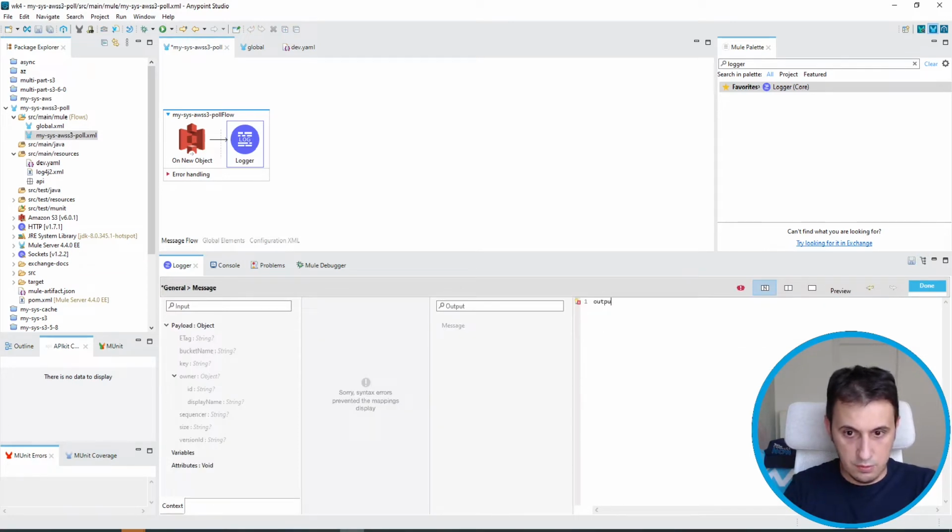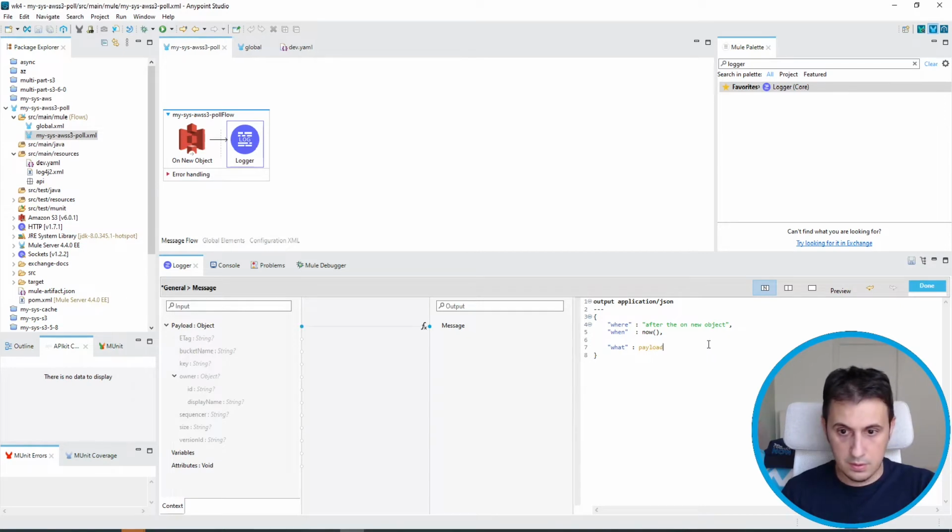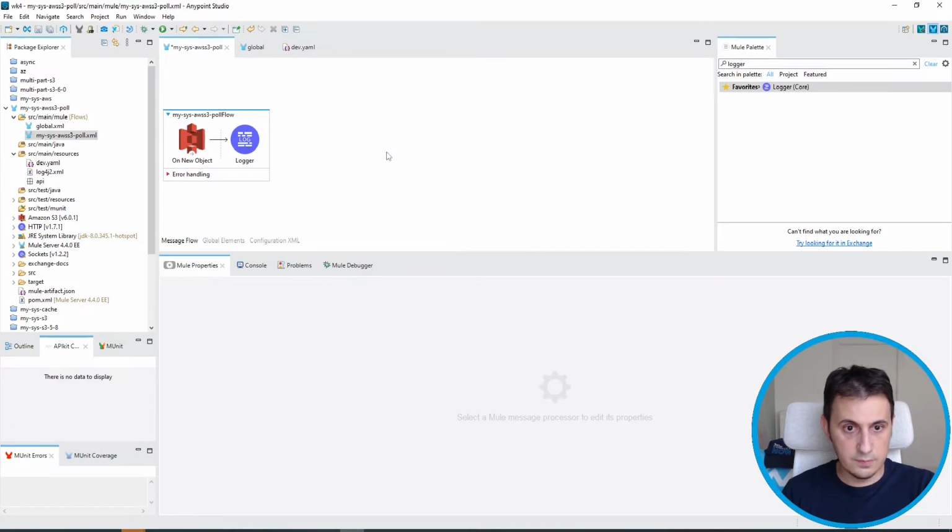For example, output application JSON, after the on new object. This is the payload. I can print the payload. Let's see if everything is okay.